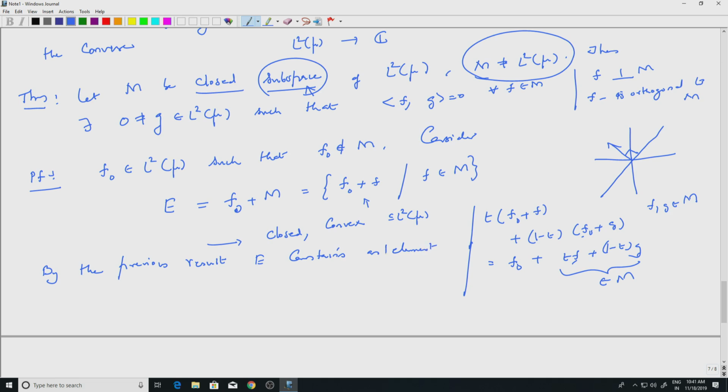So, well, it's a unique element with smallest norm, okay. So, let us go back to the theorem. M is a closed subspace and it is not the whole space. We are trying to find a g which is orthogonal to M, okay.